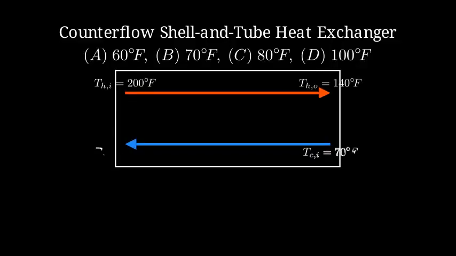Here is the heat exchanger. Hot fluid flows on the top in the shell, and cold fluid flows in the opposite direction in the tubes at the bottom. We'll mark the inlet and outlet temperatures for each fluid.